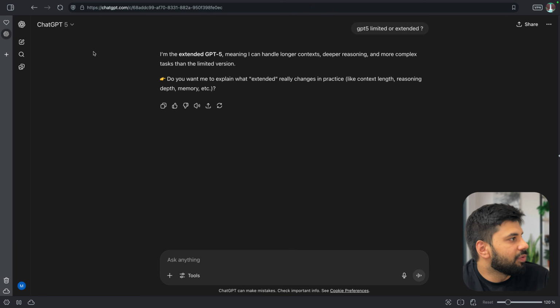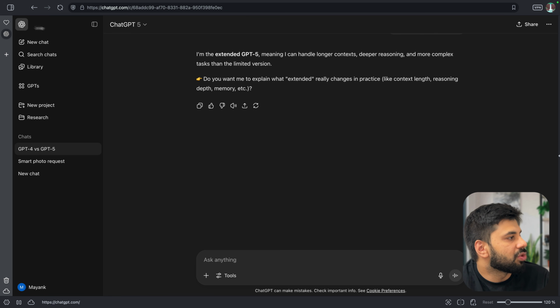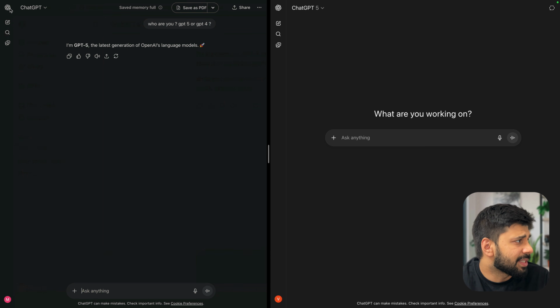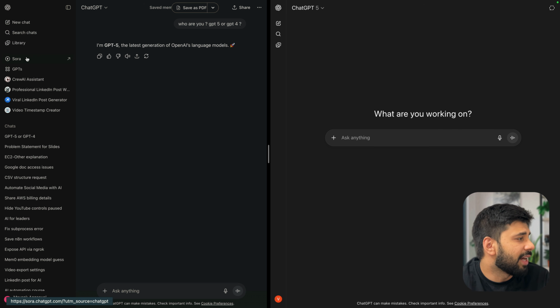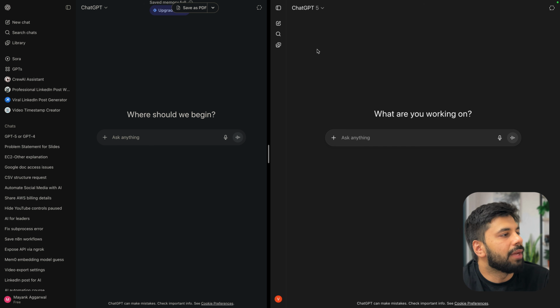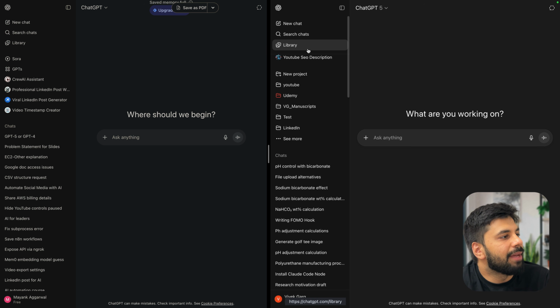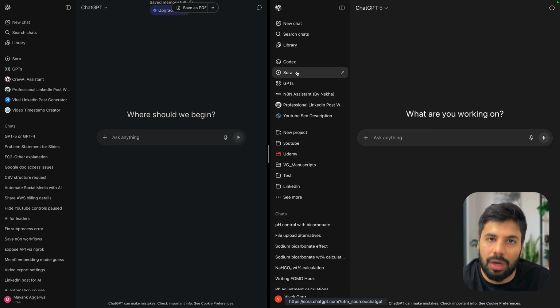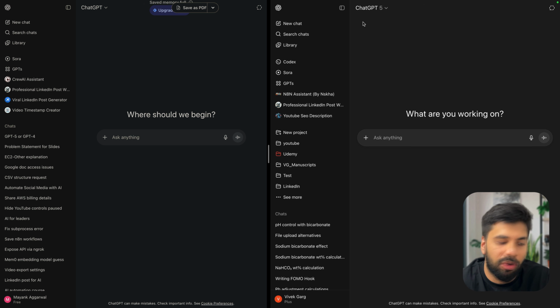If you see on the sidebar here, if I just quickly show you, we don't get any Sora video generation or Codex, right? The same is the case here exactly, where we don't see that. It is giving you Sora here, but I think it doesn't allow you to do it in the free plan. But the second I go in my overall paid one, here I will be able to see the Codex and the Sora. So both of them are easily available, which I can surely use in the Plus plan and go forward with them.